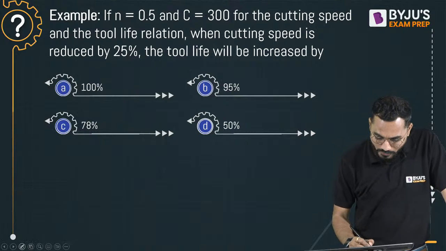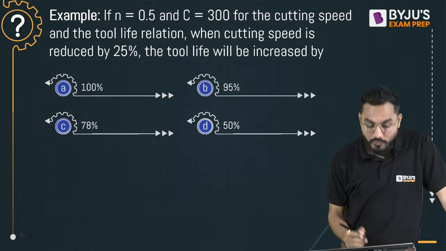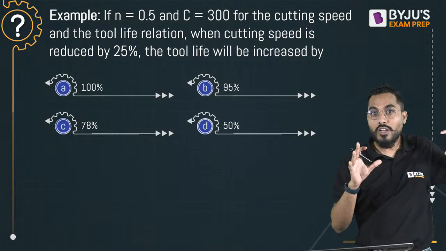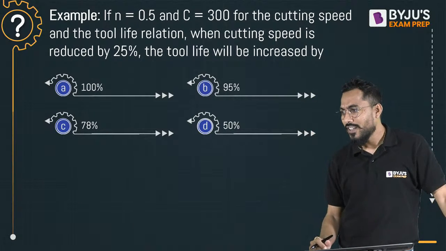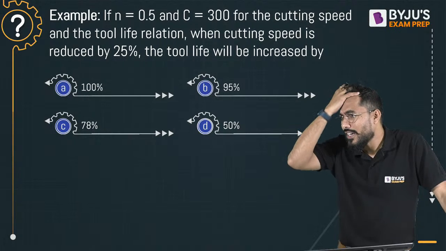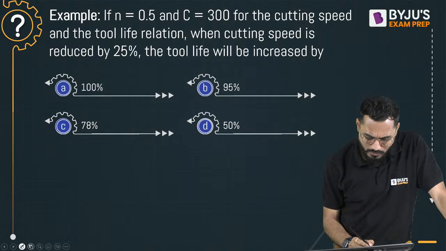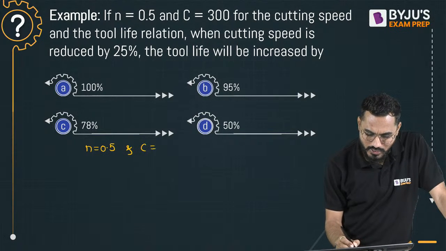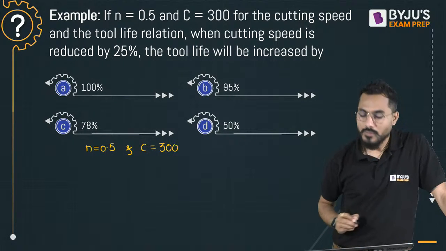Right, fine. So for the first condition we'll apply Taylor's tool life equation, and for the second condition also we'll apply Taylor's tool life equation. We'll compare and calculate. Is it accepted? Kiran Kumar, calculate and tell me the answer. Sir, small n, how much is it? 0.5. And the constant C, how much is it? 300.